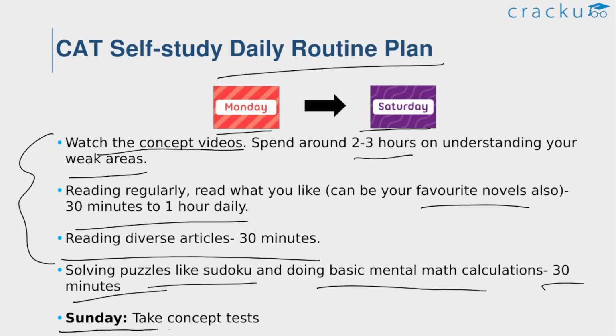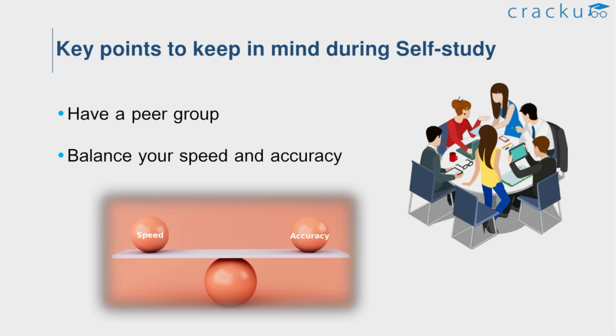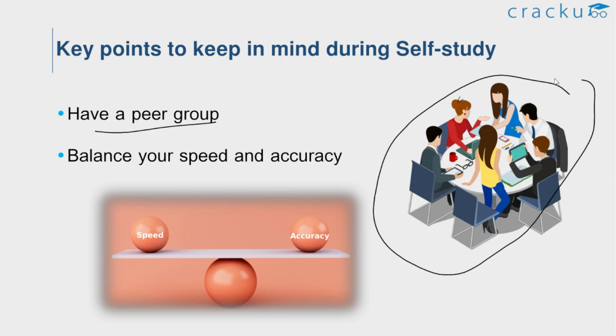On Sundays, you can take concept tests. Overall, try to allocate around 2 to 3 hours for preparation during the weekdays and more time on weekends. Customize your schedule so that it balances all the sections, and make sure to allocate more time to work on weak areas. So this is all about the daily routine plan. These are some of the key points to keep in mind during the self-study. It is important to have a good peer group during your preparation. It keeps you motivated and it will also be helpful in discussing various concepts, test-taking strategies, etc.